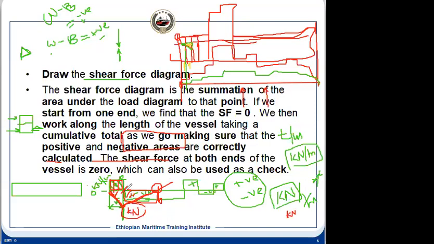Now it is negative, the area is being summed up, so it will keep on deducting from this area, and at one point you will get a 0. That means the area under this load curve and the area under this load curve are equal with opposite sign, and the shear force will come to 0. And after that it will keep on increasing, because this area we are adding to that. This area will be added, and it will keep on increasing the values.